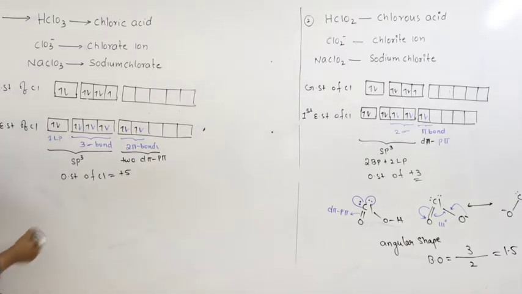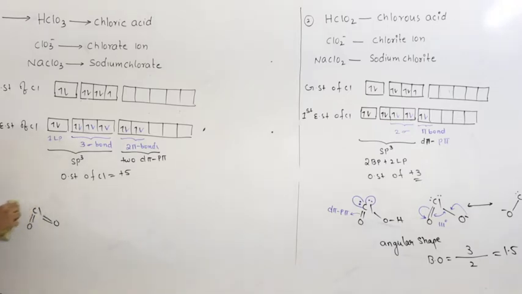So if I write the structure of chlorine, I have to arrange 3 oxygens. This is 1, 2, 3. So there is one lone pair.